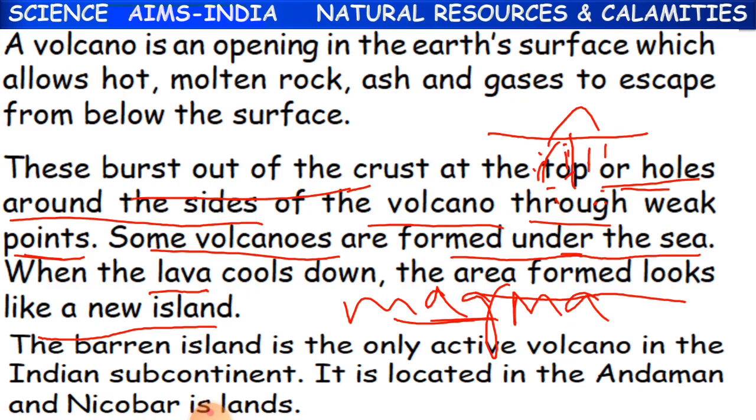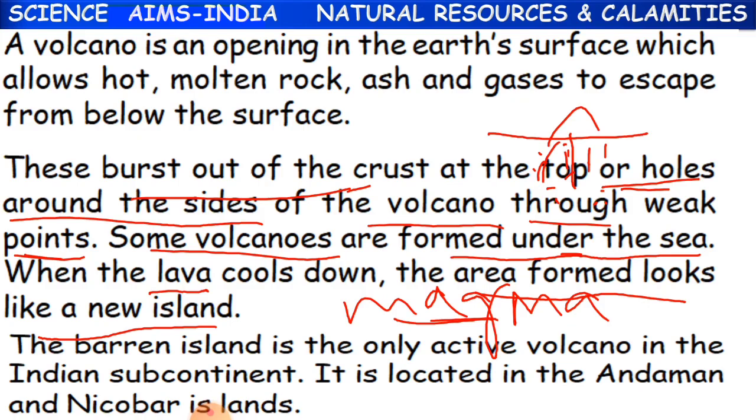The area looks like a new island, in the sense it is surrounded by water. What is an island? The place which is surrounded on four sides by the water is known as an island. The lava also looks like an island. I mean the place, because the lava looks like a plain area or a rock area, and it is surrounded by the water. We can see it as an island.